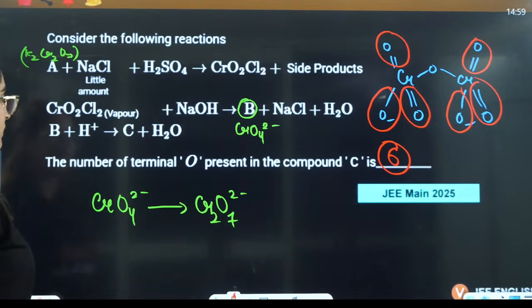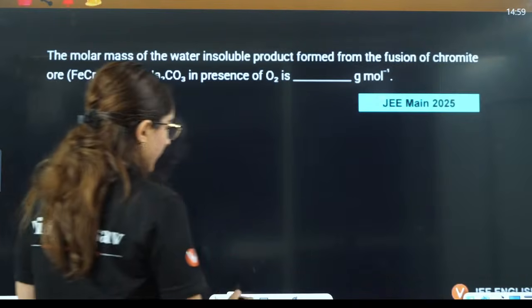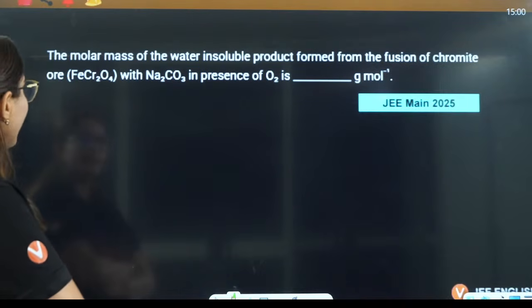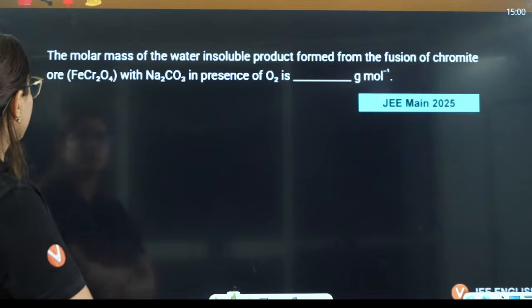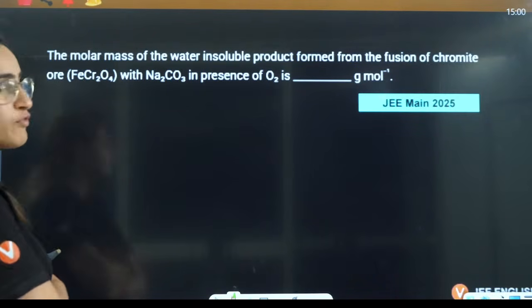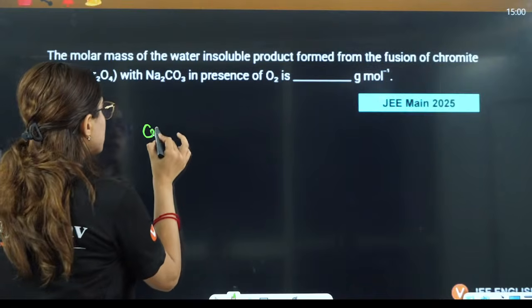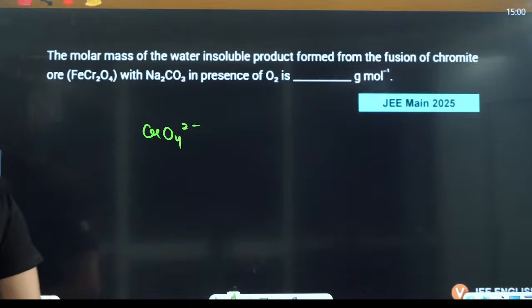One is bridging here. Next question: the molar mass of the water insoluble product formed from the fusion of chromite ore with Na2CO3 in presence of O2. If you have chromite ore in this, it forms CrO4 2 negative. Okay, I am also answering 6 only.